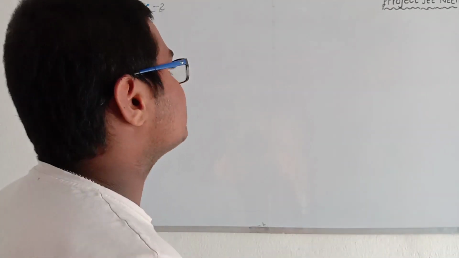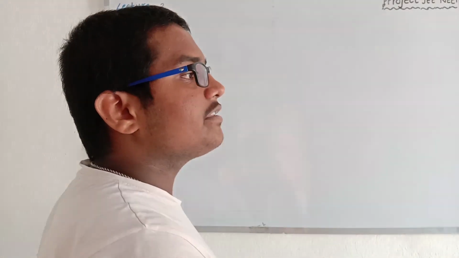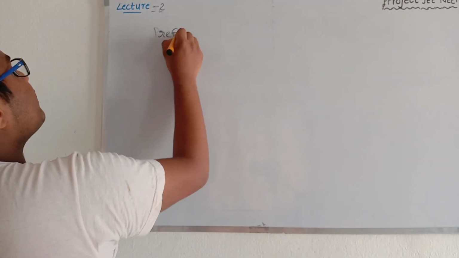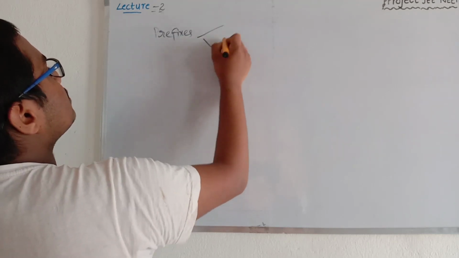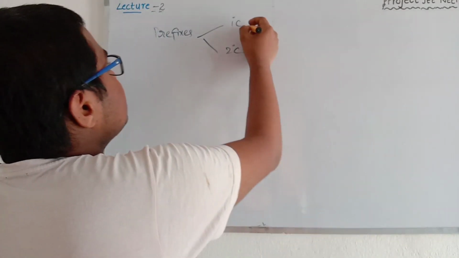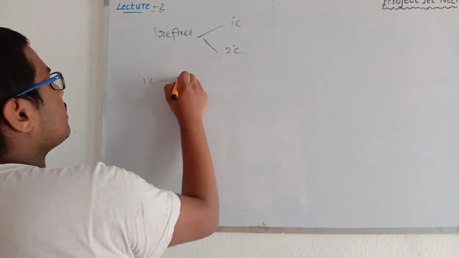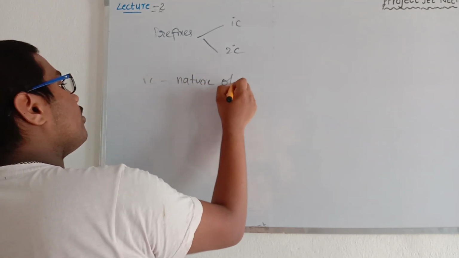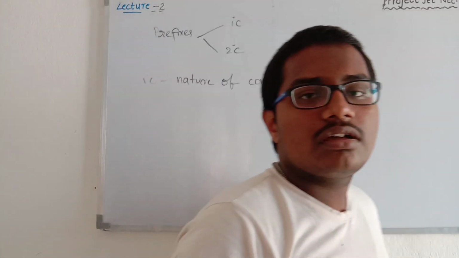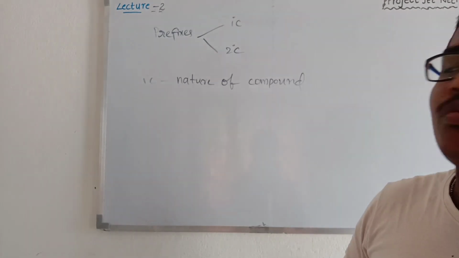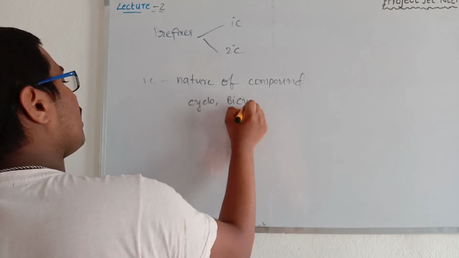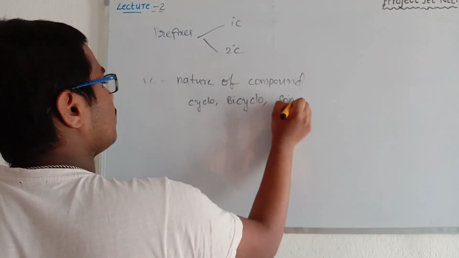In the previous discussion we completed the root word discussion, and then we went into prefix. I said prefixes are of two types: primary prefix and secondary prefix. The primary prefix indicates the nature of the compound. It indicates the nature of the compound by names called cyclo, bicyclo, spiro.